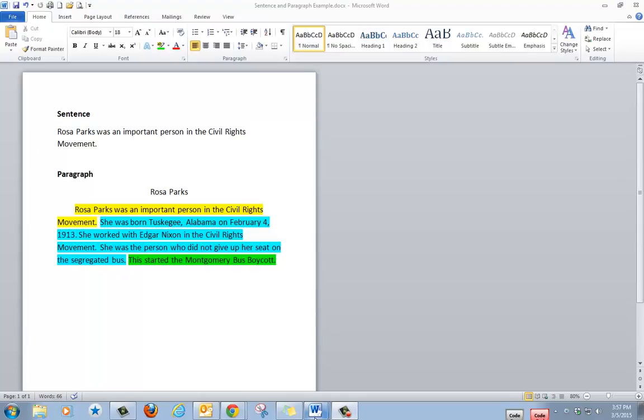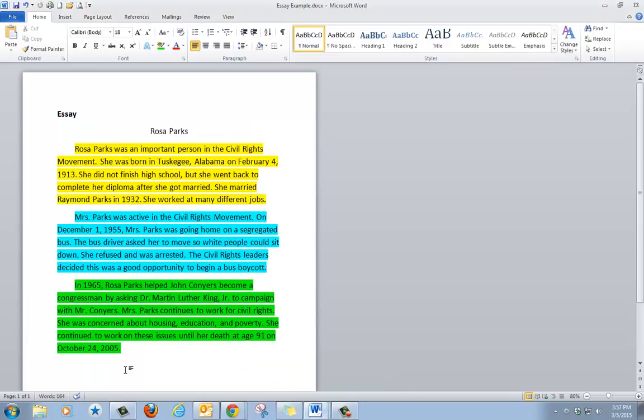An essay also has an introduction, a body, and a conclusion, but the introduction is not a sentence, it's a paragraph. The body is at least one paragraph, and the conclusion is not just one sentence, but an entire paragraph.